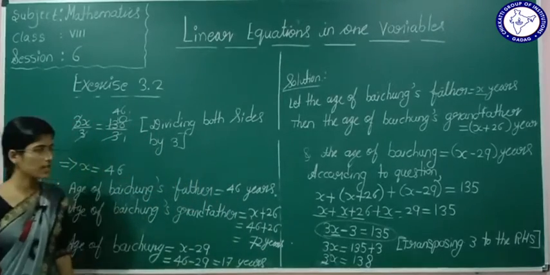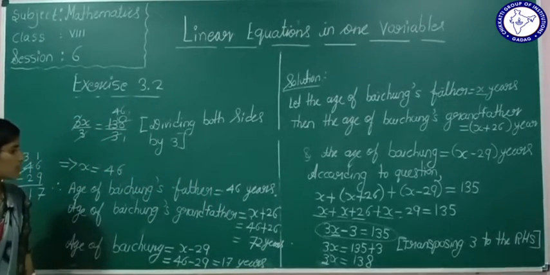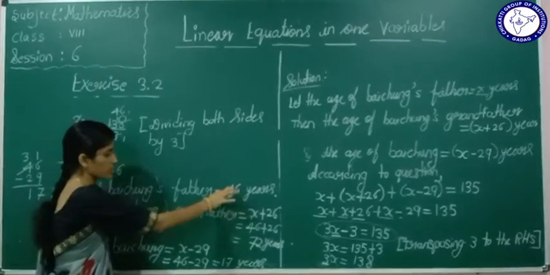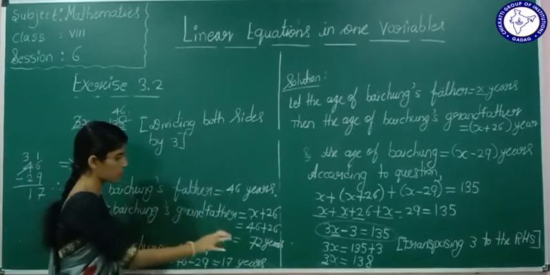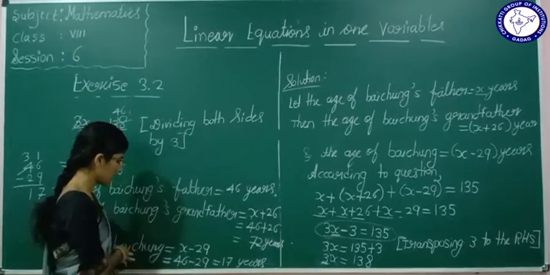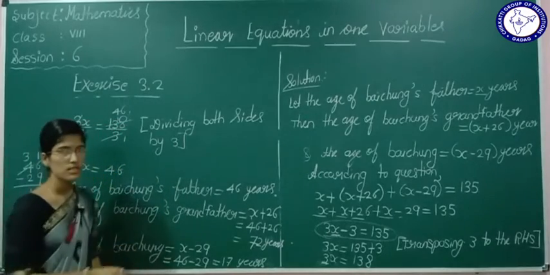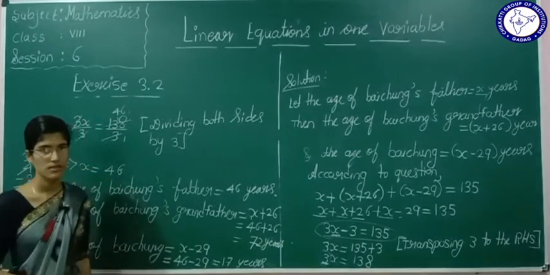So what we can tell? Therefore, the age of Baichung's father is 46 years, Baichung's grandfather is 72 years, and the age of Baichung is 17 years.